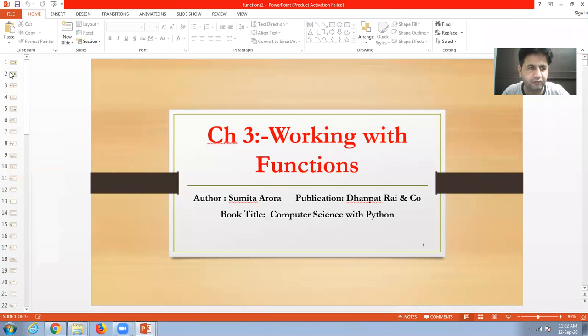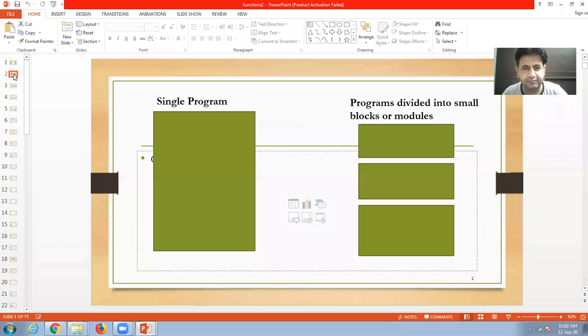Okay, students, function. We know that in class eleven, we made very small computer programs, Python programs, but these programs are in continuity from top to bottom. All these statements are there. The statement which comes first will be executed first.